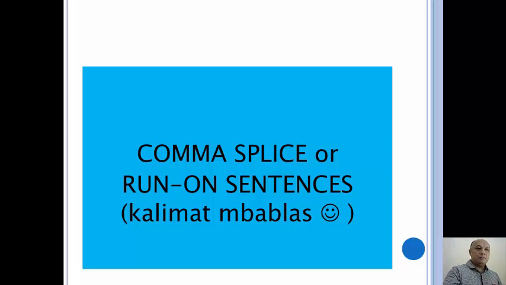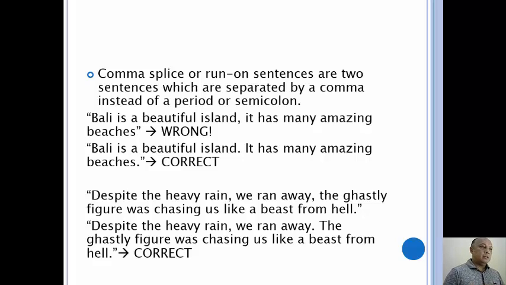So the definition of comma splice or run-on sentences is two sentences which are separated by a comma instead of a period or semicolon. Period is titik and semicolon is titik koma. So this is the definition of comma splice or run-on sentences. And this is to be avoided. You should not do this.